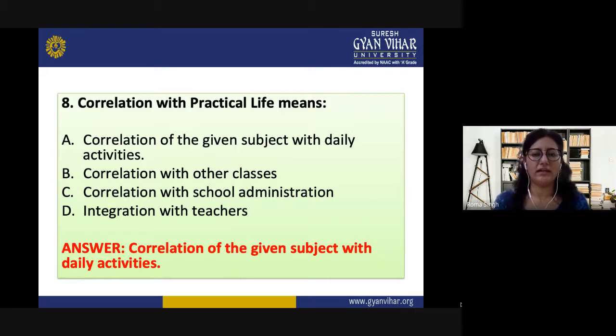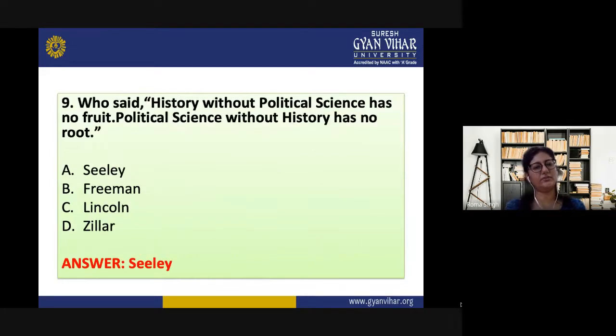Correlation with practical life means, what does it mean? The options are correlation of the given subject with daily activities, correlation with other classes, correlation with school administration, or integration with teachers. The correct answer is correlation of the given subject with daily activities. So this is the meaning of the term correlation with practical life.